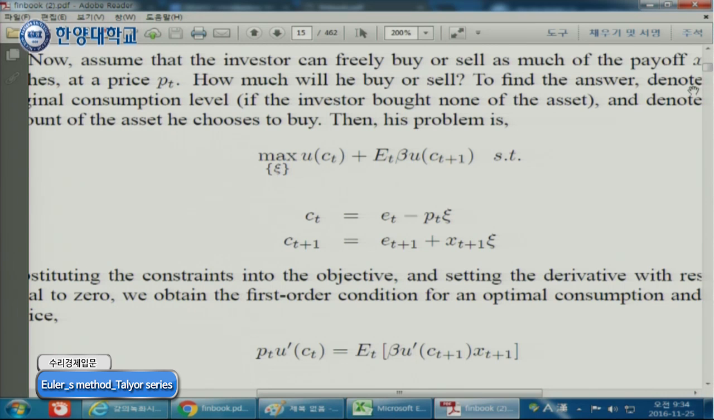Actually, we can solve this one without relying on Lagrange multiplier. We can use Taylor series approximation, in fact.